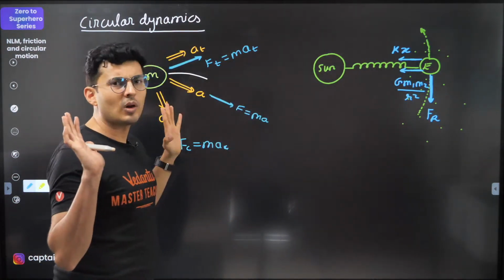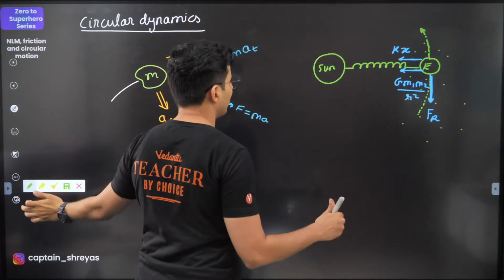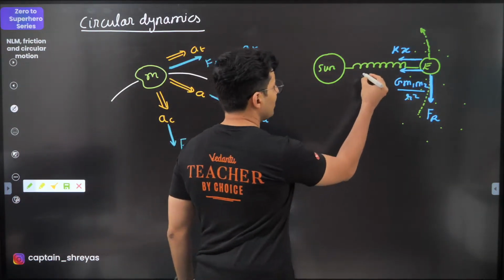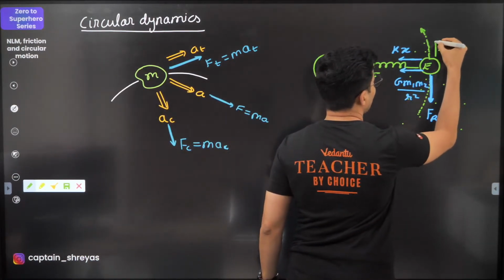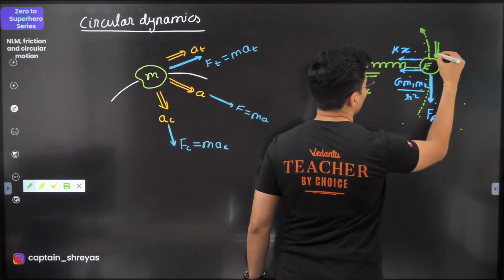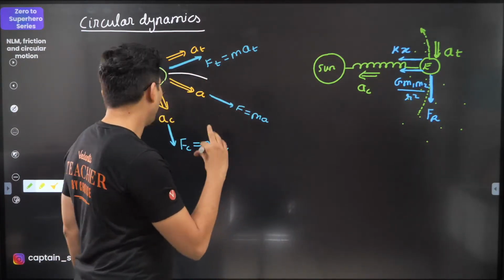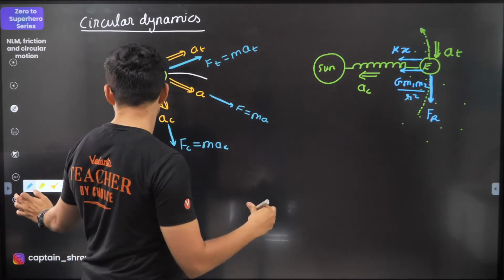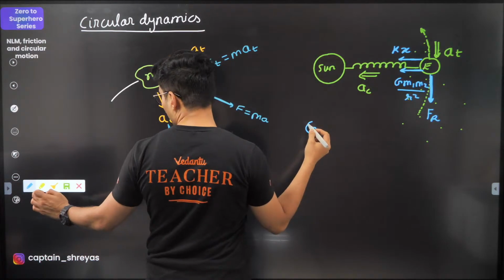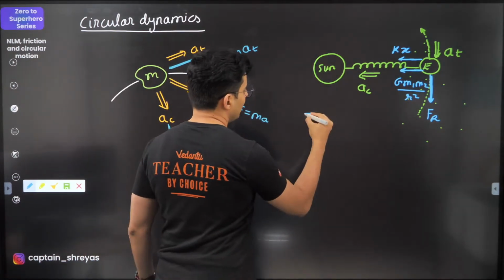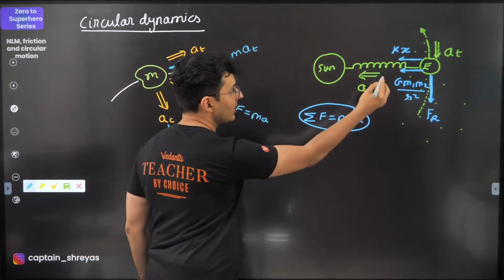Just like you solve a normal Newton's laws problem, I know that there will be some kind of acceleration towards the center. So let's say there is some centripetal acceleration over here, and maybe there is some tangential acceleration because of this force. Imagine. So what I will say is, net force is MA. That's all, guys. Net force is mass into acceleration. Just keep this in mind and see what you will write.